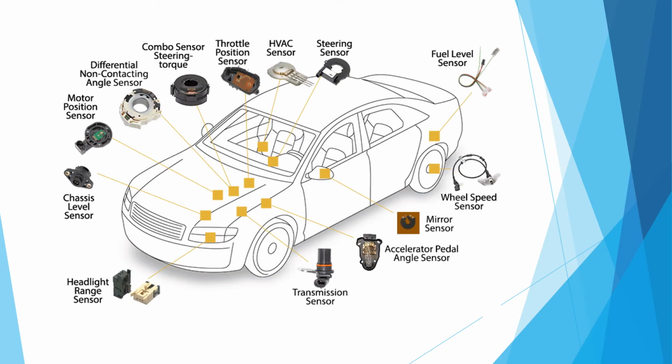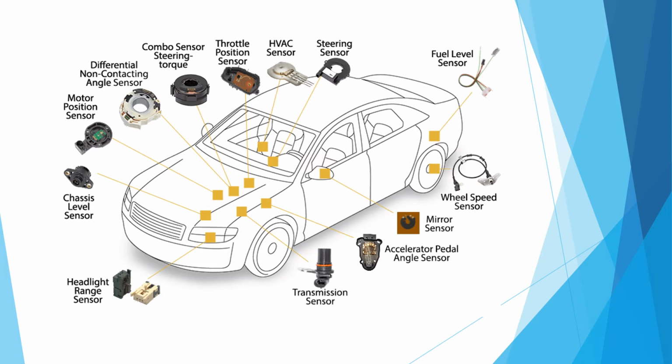Now, as I told, here is the picture of the various types of sensors. Let's start with the headlights. Here is the headlight range sensor. This is a chassis level sensor. This is the motor position sensor.